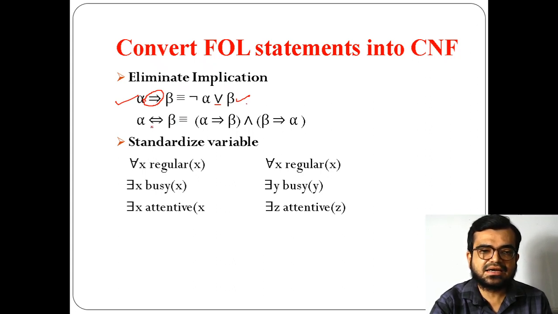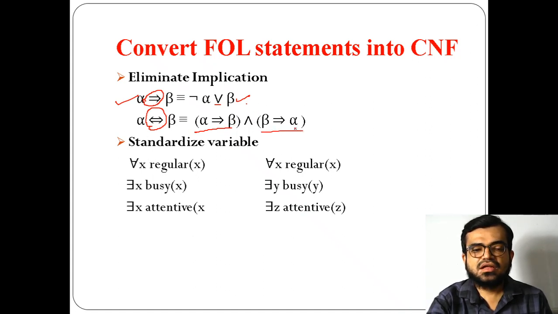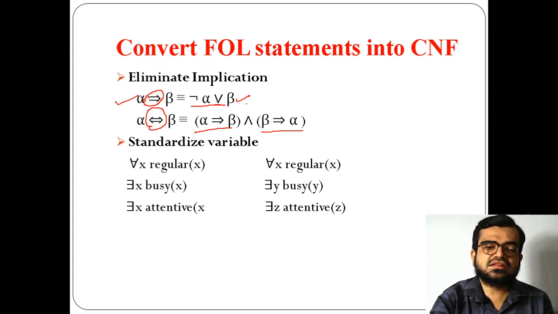But if there is a biconditional, we need to remove that also. How can we remove it? By performing it in this way: alpha implies beta and beta implies alpha. Same thing, only equivalent. In the same way you can further derive the given statement. So this is the first process of eliminating implication.